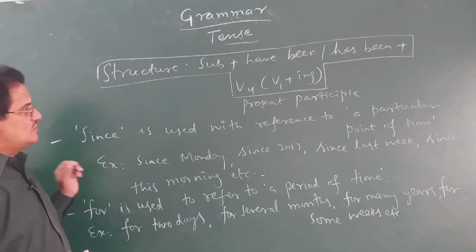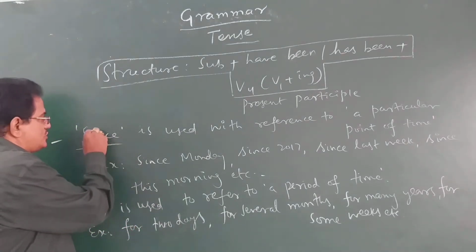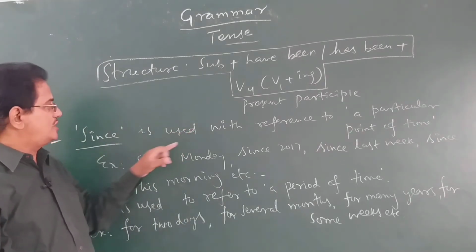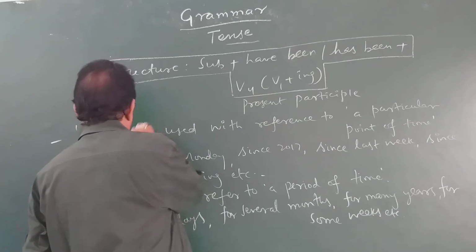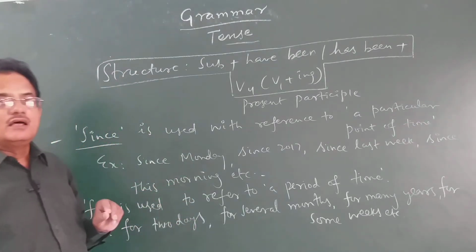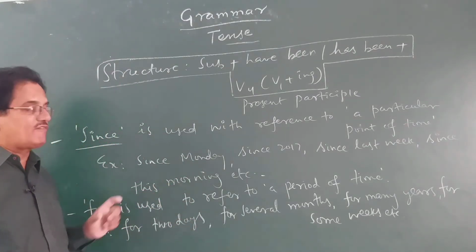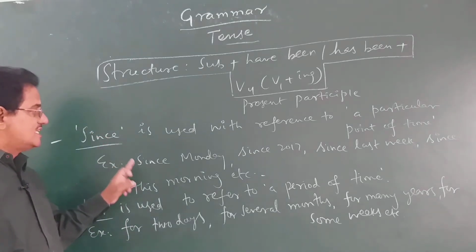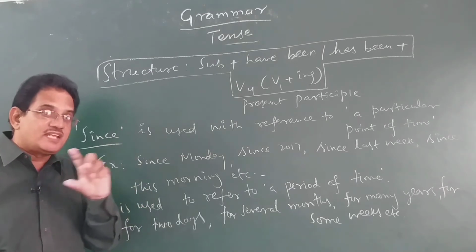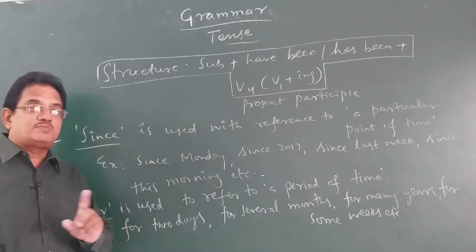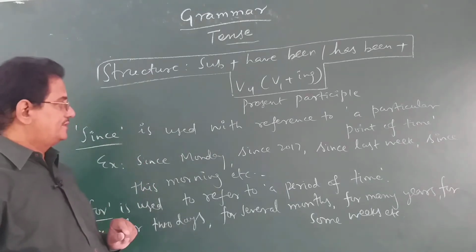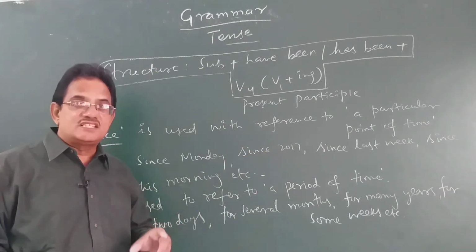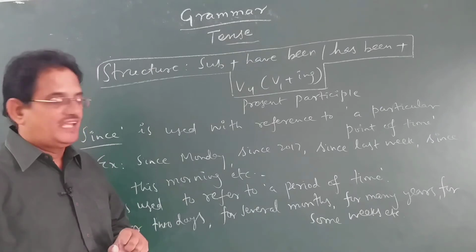Okay, then we have seen two different words used there, since and for. Since is used with reference to a particular point of time. Okay, children, since is used with reference to a point of time. Point means what? A particular day or a particular time. For example, since Monday. I am not giving a period there. He has been ill since Monday. Since 2017. I have been studying in this school since 2017.